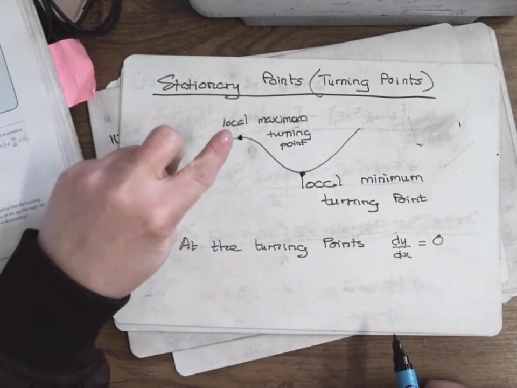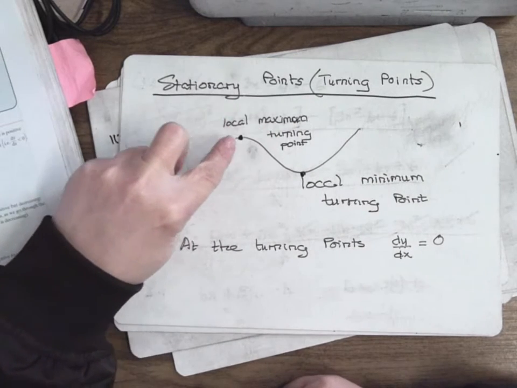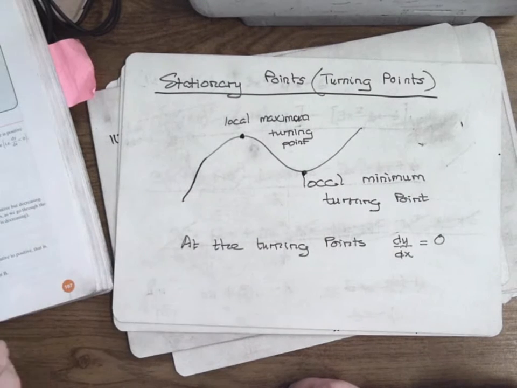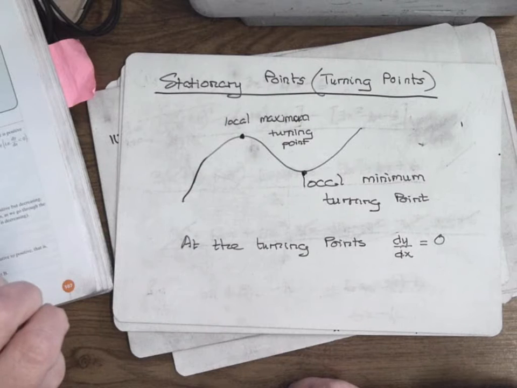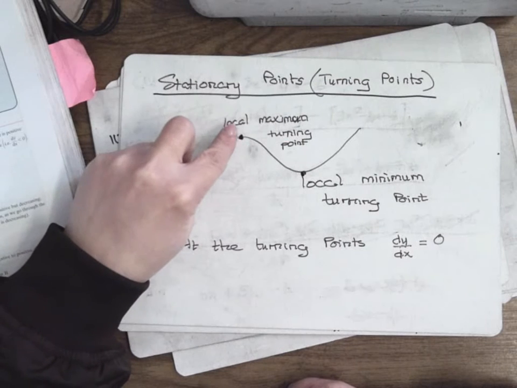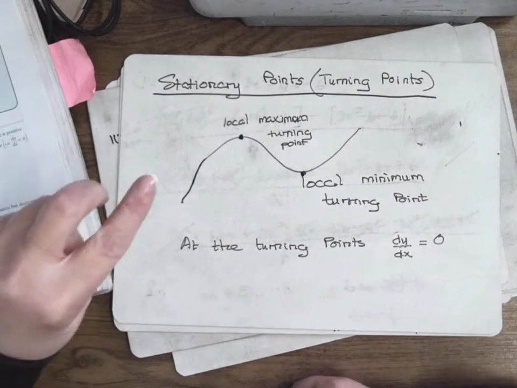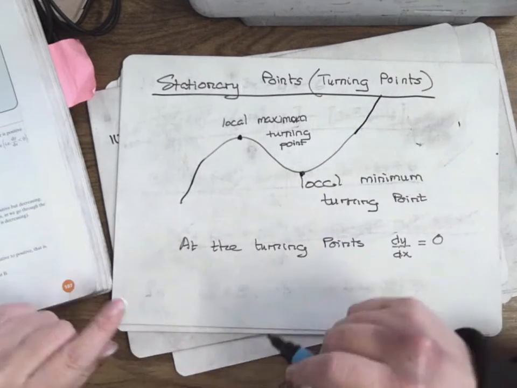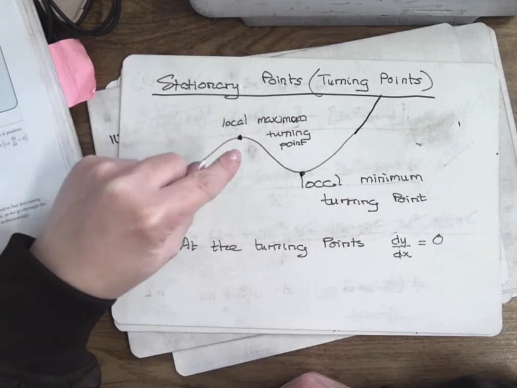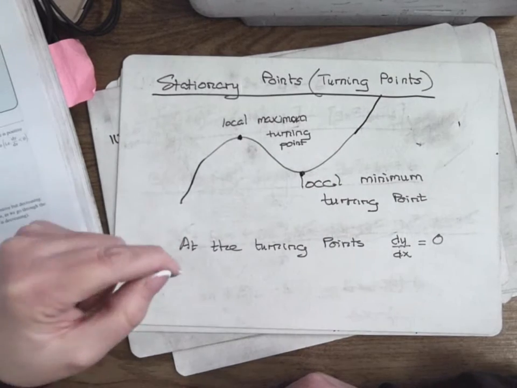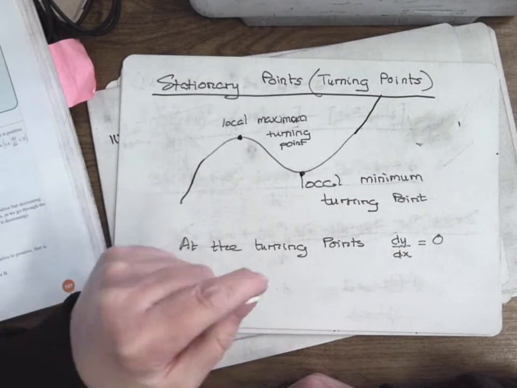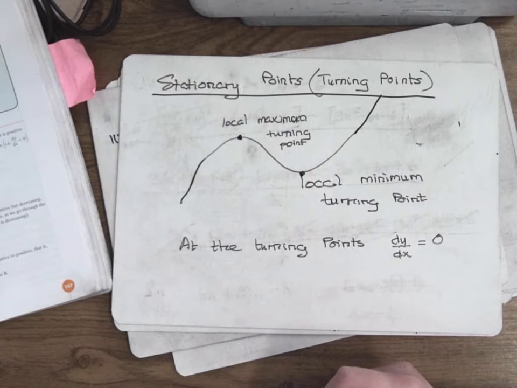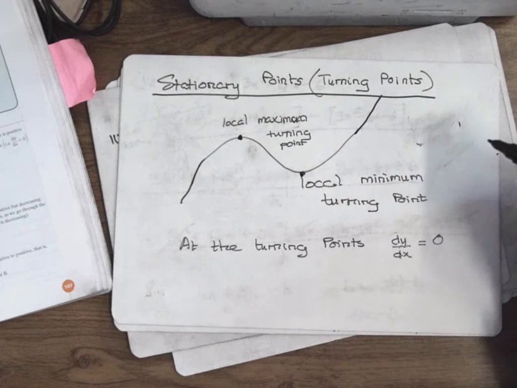Okay, and the one that's up high is called the maximum turning point, and the one that's down low is called the minimum turning point. The one that's up high, they call it a local max because it's not the maximum of the curve. The maximum of the curve is way up there somewhere, isn't it? And it's called a local minimum. Normally we just leave out the word local, but just so you know, it doesn't mean it's the highest point on the curve because there is higher than it.